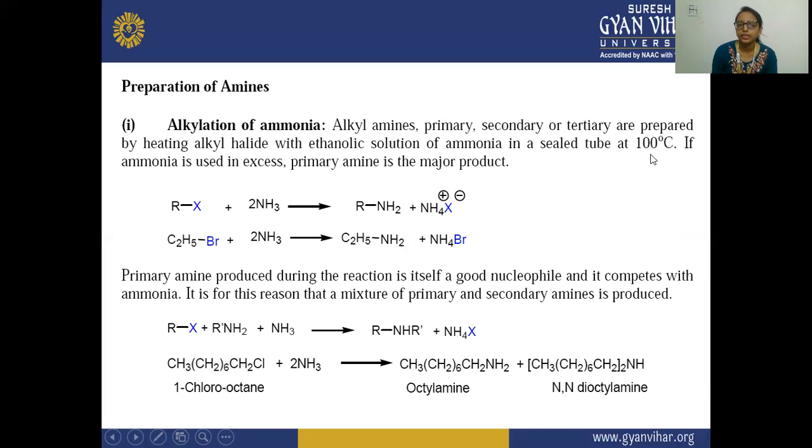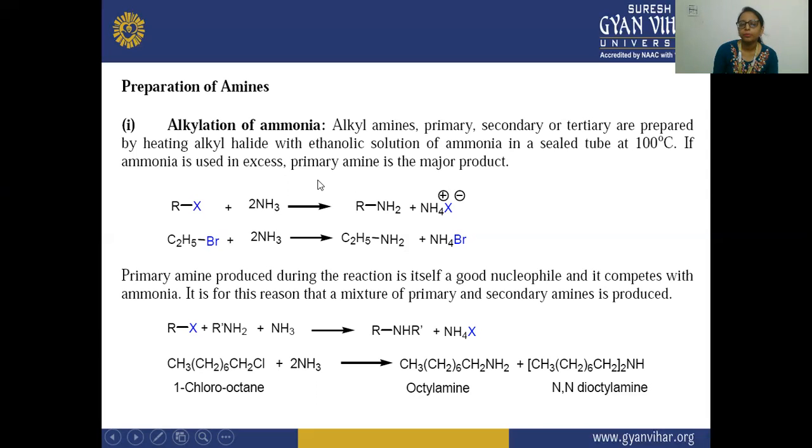So if this alkyl halide is heated with the ethanolic solution of ammonia in a sealed tube at 100 degrees Celsius, and the ammonia is used in excess, then primary, secondary, or tertiary amines can be prepared. And if the ammonia solution is in excess, then the primary amine is the major product.